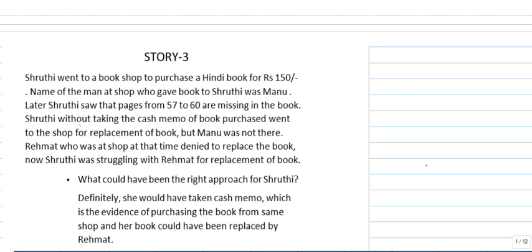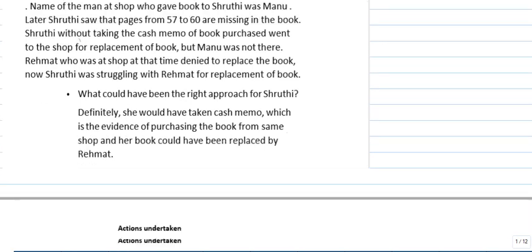But Manu was not there. Rahmat, who was at the shop at the time, denied replacing the book. Now Shruti was struggling with Rahmat for replacement of the book. What could have been the right approach for Shruti? Definitely, she should have taken the cash memo, which is the evidence of purchasing the book from the same shop, and her book could have been replaced by Rahmat.